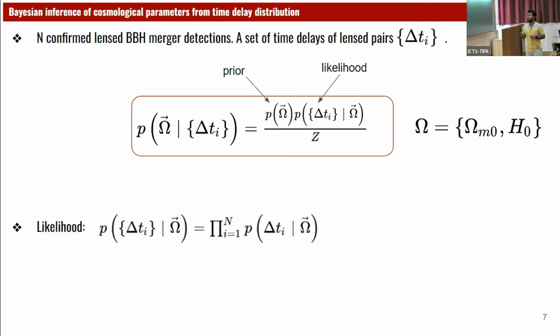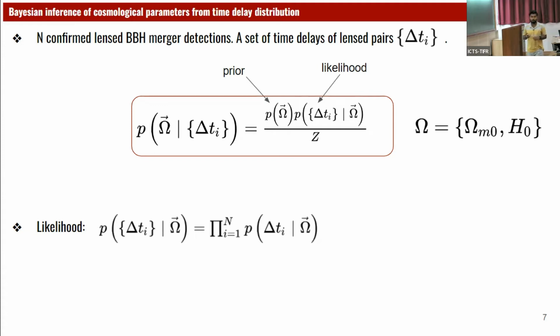On the right-hand side, this P of omega is the prior. So it's the prior knowledge we have about the cosmological parameters. And the likelihood is P of this delta T i given the cosmological parameters. This we call the likelihood, and it can be obtained from the template time delay distributions.